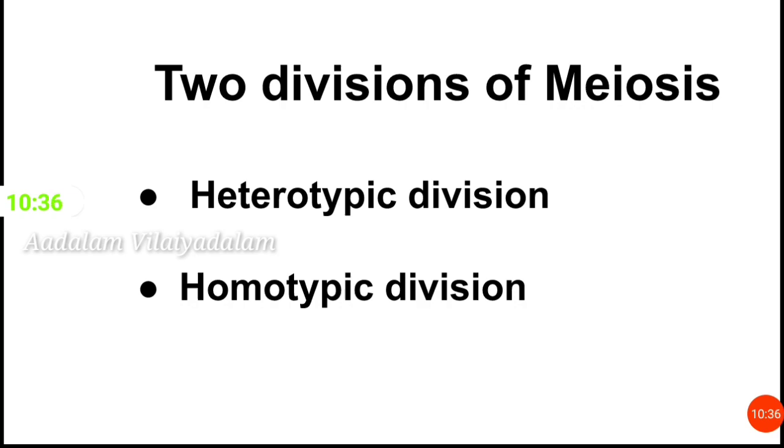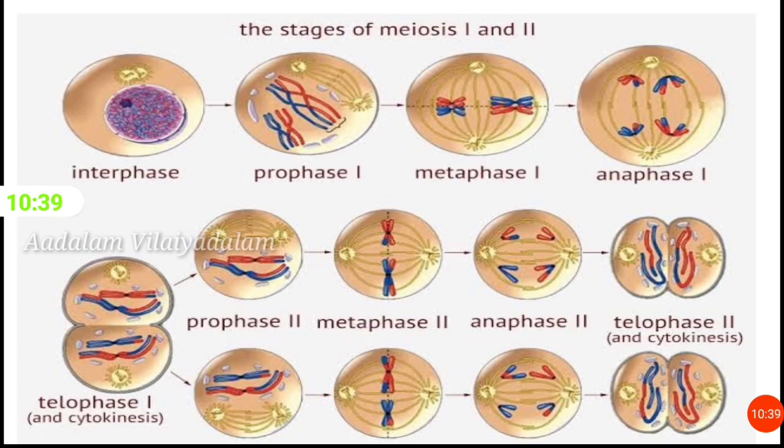Meiosis 1. In meiosis 1, the actual chromosome number is reduced to half. Therefore, meiosis 1 is also known as reductional division or heterotypic division. It results in the formation of two haploid cells from one diploid cell. Meiosis 1 consists of 5 stages. They are prophase 1, metaphase 1, anaphase 1, telophase 1 and cytokinesis.